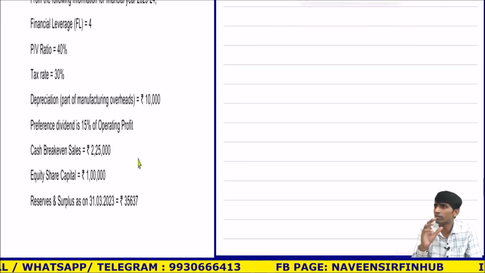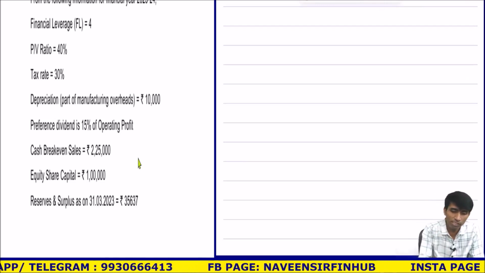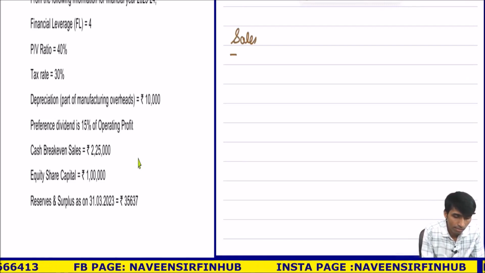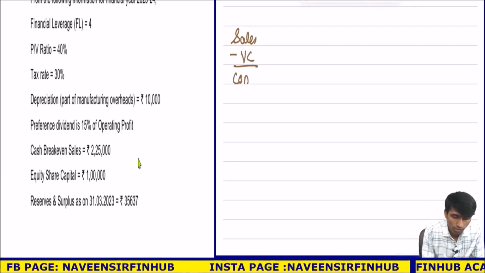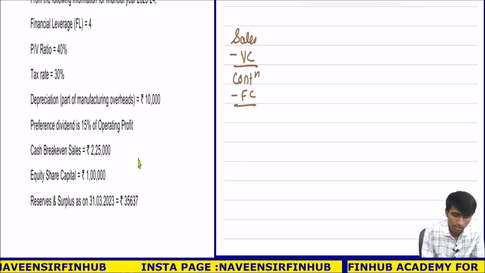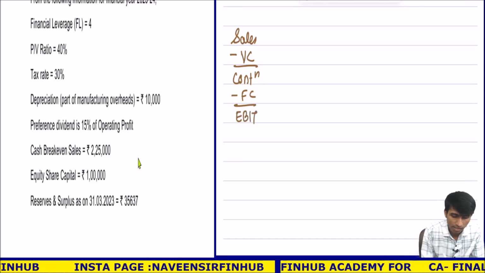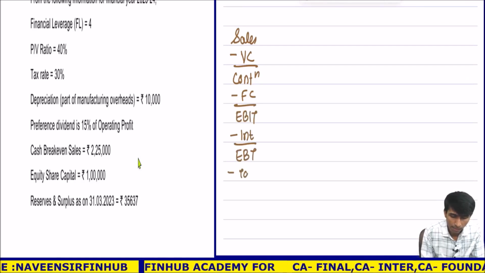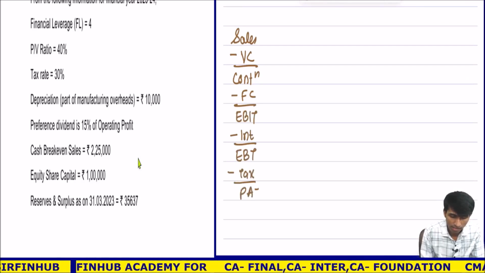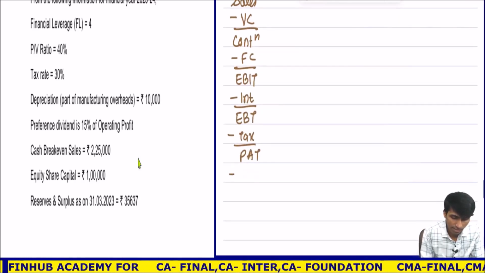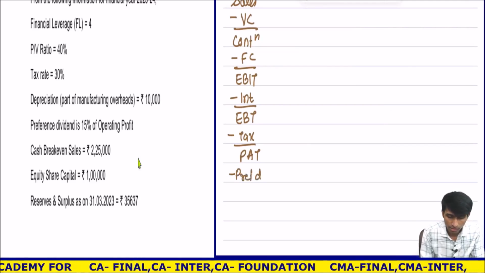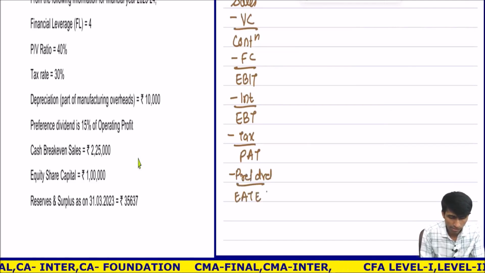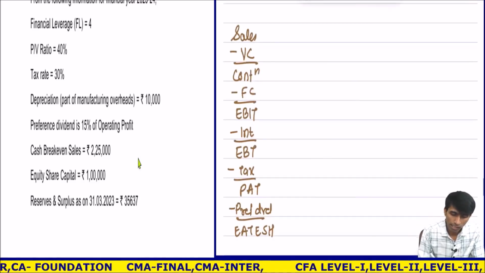Whenever you get a format type question, first you should write whatever the format is given. Sales minus variable cost, contribution minus fixed cost, EBIT minus interest, EBT minus tax, PAT minus preference dividend, that was there. Okay, figures will be different a little bit. Earning available to equity shareholders. Okay, this is what. So I know EBIT.